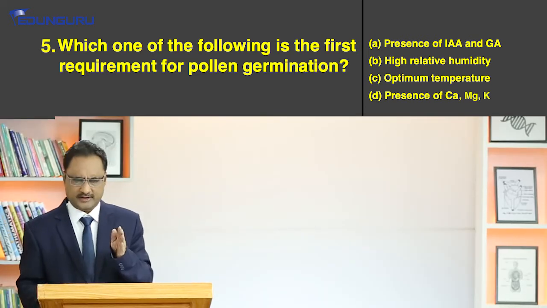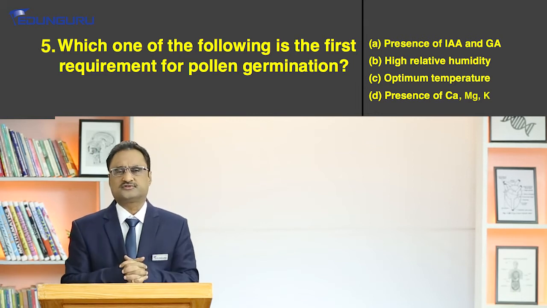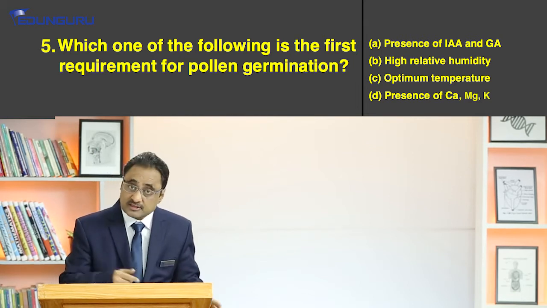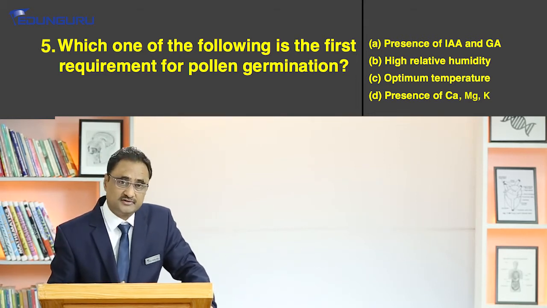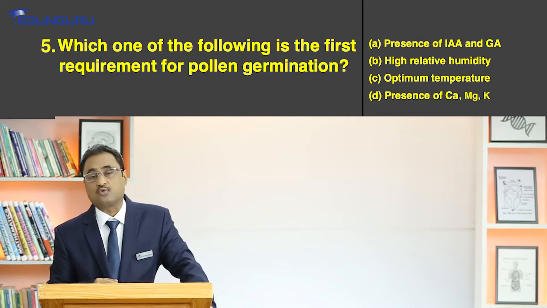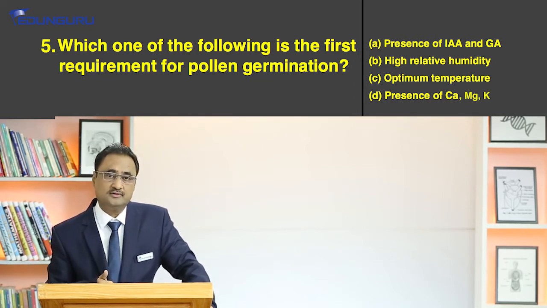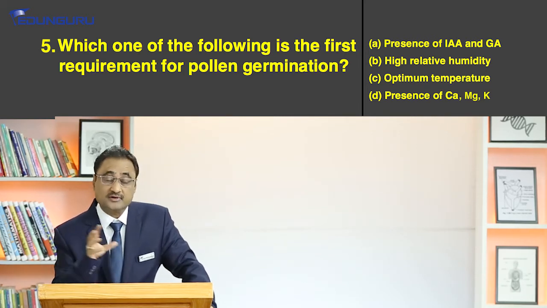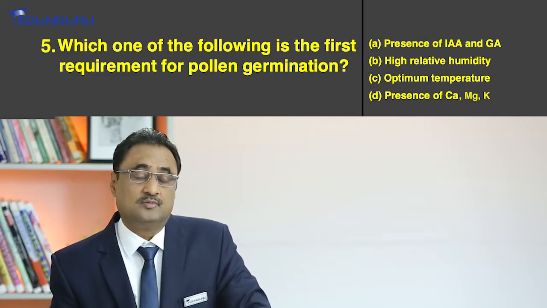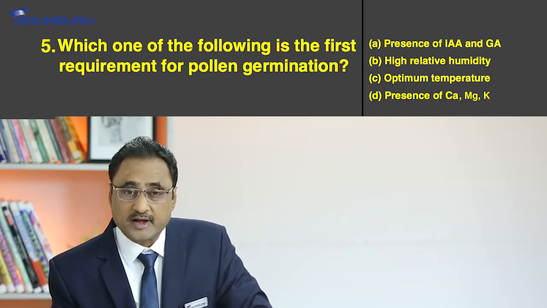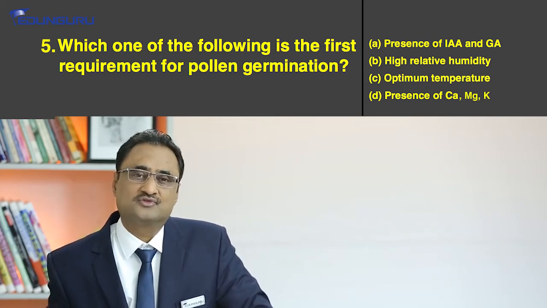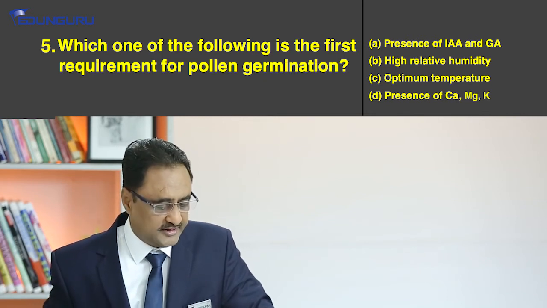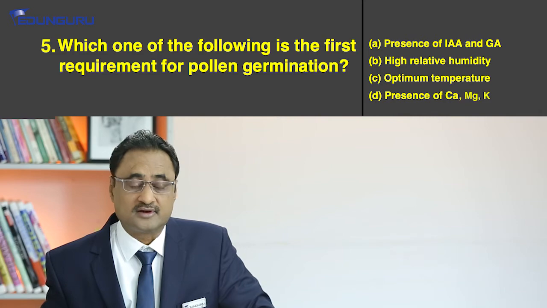Once it penetrates and enters into the style, the growth of the pollen tube is marked by the requirement of indole acetic acid. And there are 2 more requirements: one is calcium and the second is sugar. So these are the requirements for the growth of the pollen tube. But as far as germination is concerned, mind it, it is the relative humidity that determines the germination of the pollen grains on the stigma. So the correct answer for question number 5 is option B, that is high relative humidity.